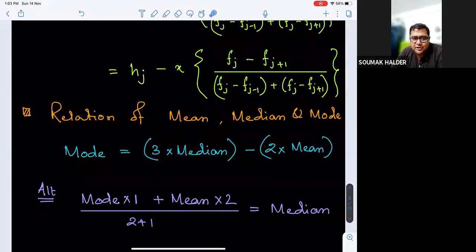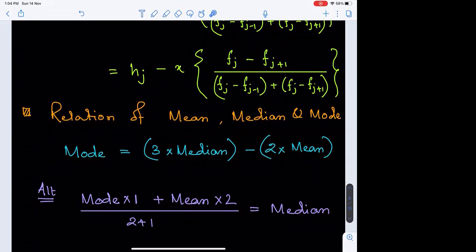If it is two-dimensional data, you can believe the point representing median is the 2:1 internal section point from mode to mean. How can it be two-dimensional data?